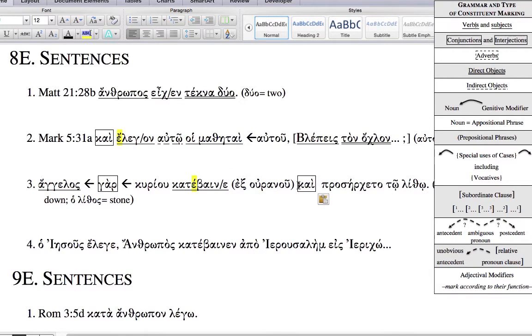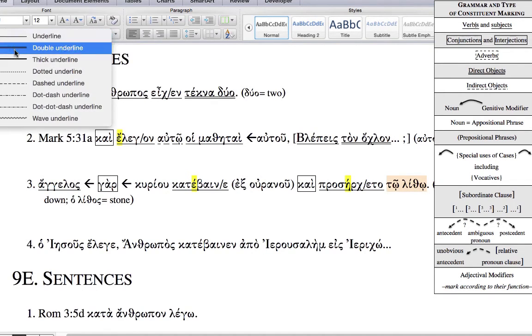So here you're having a compound sentence because it's right next to the verb. So he was coming down, and pros erketo. Pros erketo, that is an augment, third singular, to the stone. Probably could take that as a direct object.